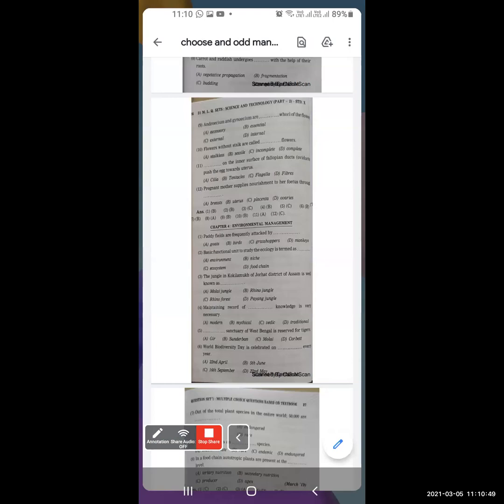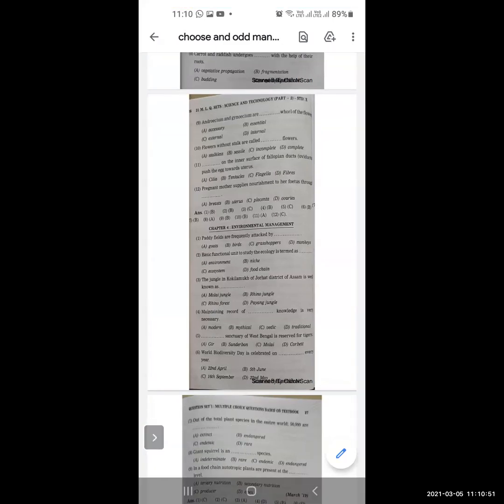So now let's see next one. Out of the total plant species in the entire world, 50,000 are dash. Options are extinct, endangered, endemic, and rare. So the correct option is endemic. Next, giant squirrel is a dash species. Options are indeterminate, rare, endemic, endangered. And the correct option is indeterminate.